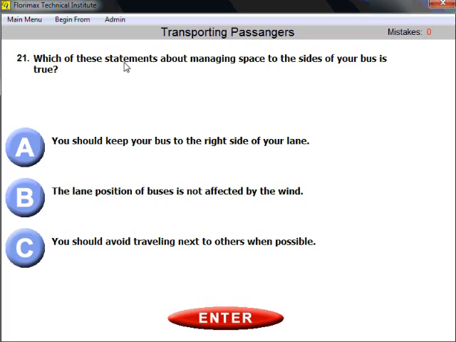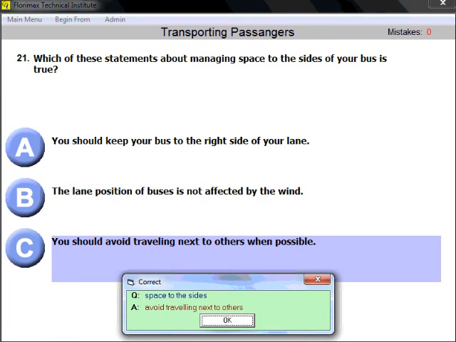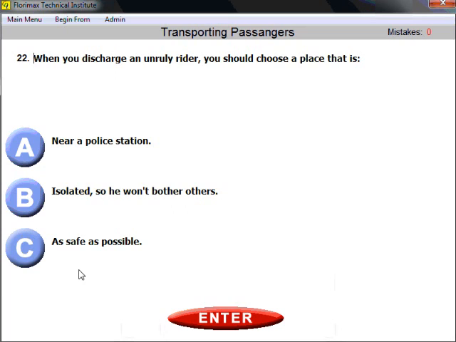Question number 21. Which of these statements about managing space to the sides of your bus is true? How do you manage space to the sides of your bus? And again, general common sense regulation, you should avoid traveling next to others when possible. If there's nothing you can do, fine, but if you can, avoid traveling next to others. Keep the distance.